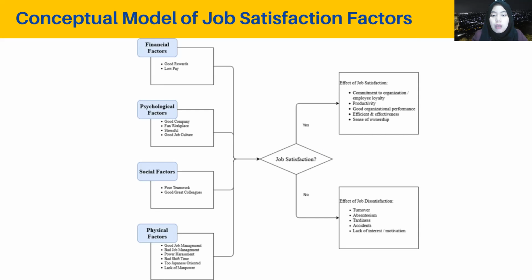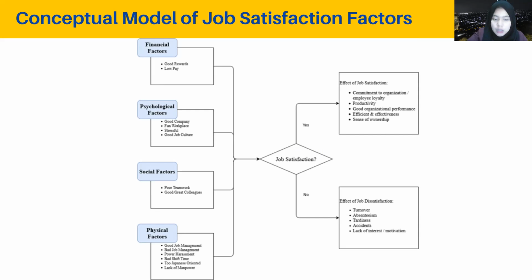So the employee will lower their satisfaction towards their job, because the teamwork on those teams is pretty bad, and it will affect the output of the teamwork itself.